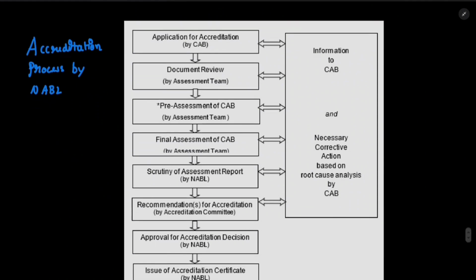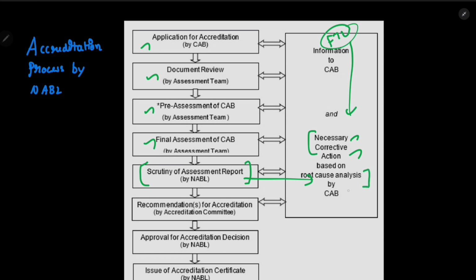So the application is given. Now they review the document, and then they pre-assess the document. Once they have pre-assessed the document, they will do the final assessment. In case of any scrutiny of the report, the food testing laboratory will do the necessary corrective action. They can do any corrective action by root cause analysis. What is a root cause analysis? Root cause analysis means identifying the problem at the root. If any issue is there in the root, it will be identified, and based on that, the necessary corrective action will be changed. Now the scrutiny has been solved.